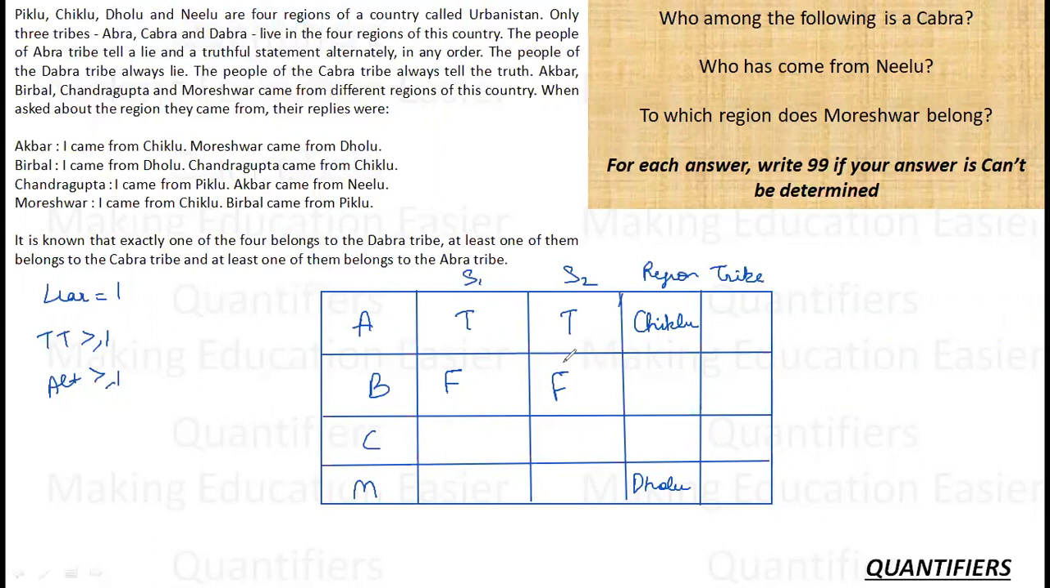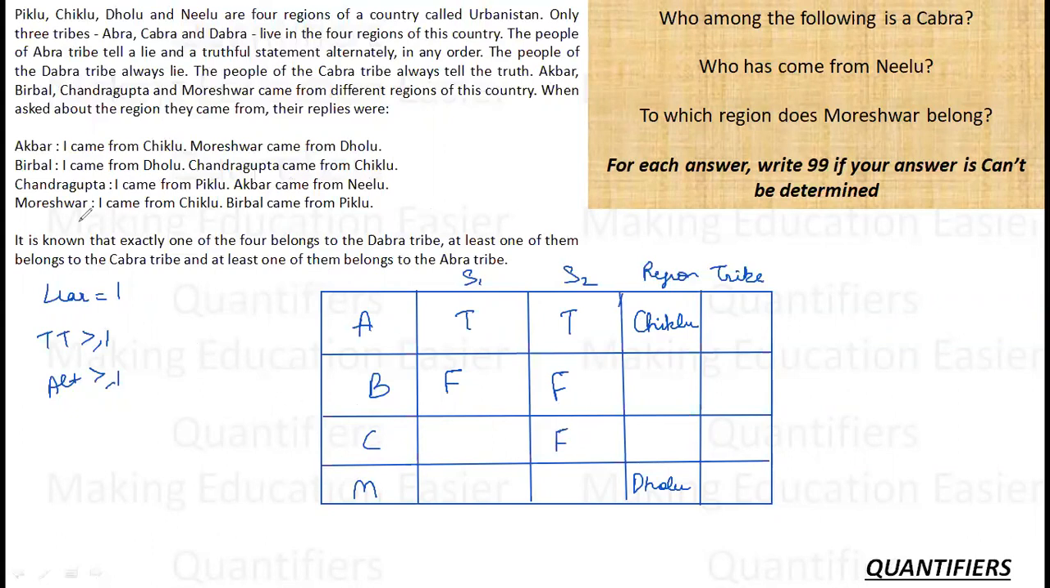So now we have two liars, but there cannot be any other liar. If there is any other liar, then our assumption that Akbar was a truth teller is a wrong assumption. Okay, let's talk about Chandragupta. I came from Piklu. I am not sure about this. Akbar came from Nilu. So this is definitely false.